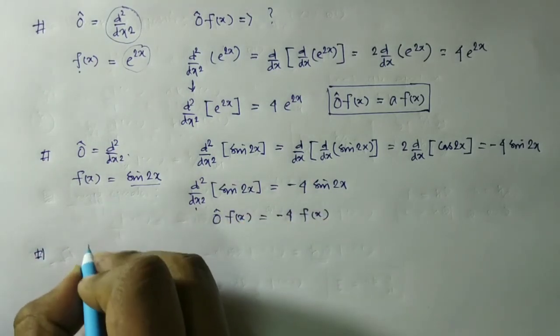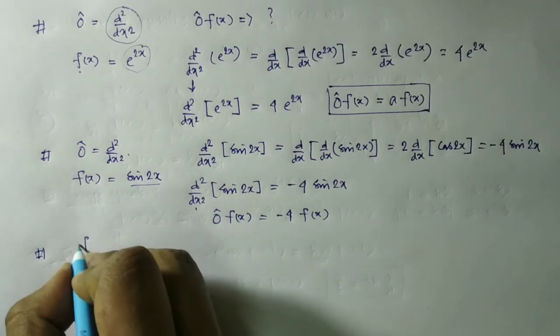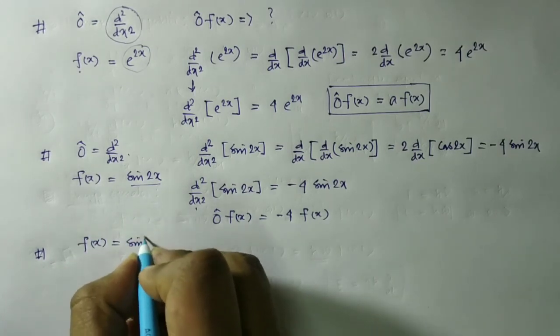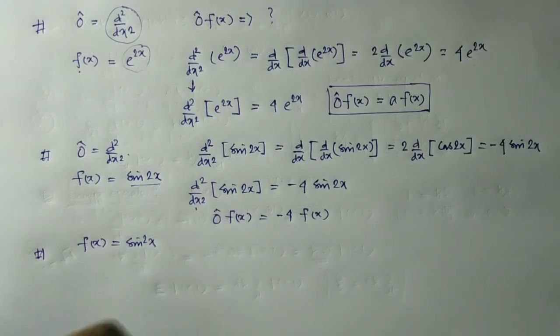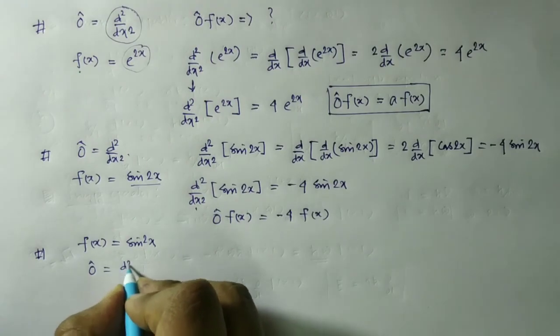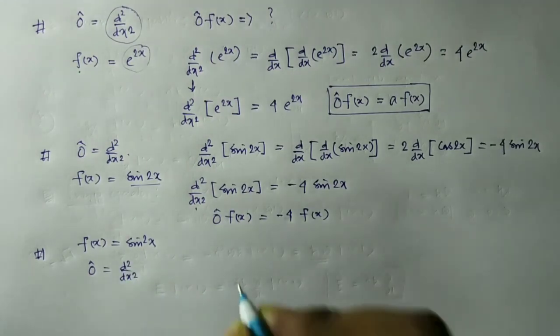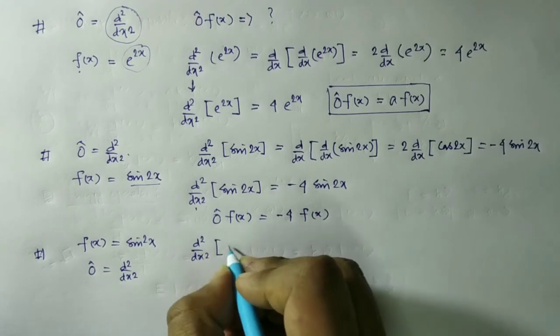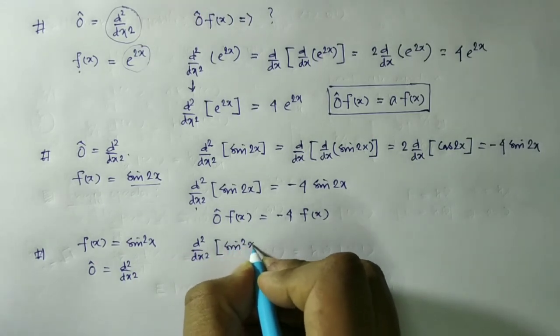But what is the case when the function is sin square x and the operator is d2/dx2? Then what happens? Let us see. d2/dx2 again operating on sin square x.